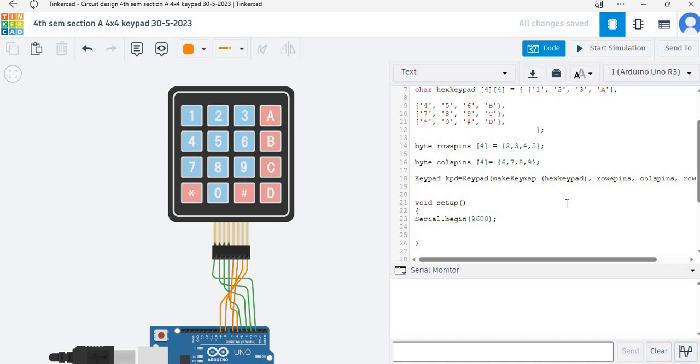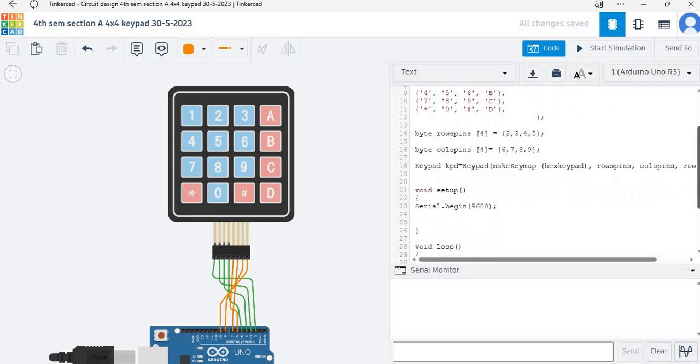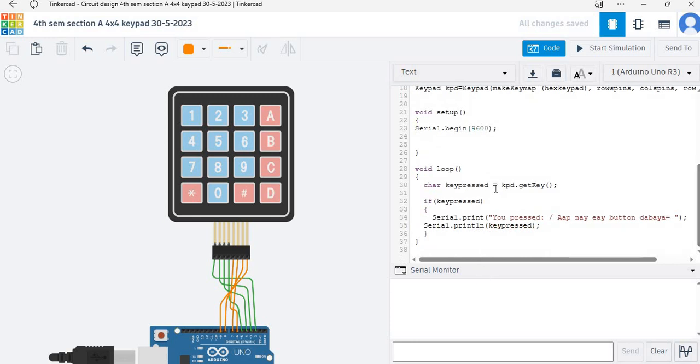Now after that, what we will do, we want to print a message. For example, this is a message: "you press slash" and then a Hindi phrase meaning "you pressed this button". We want to see that value on our screen.